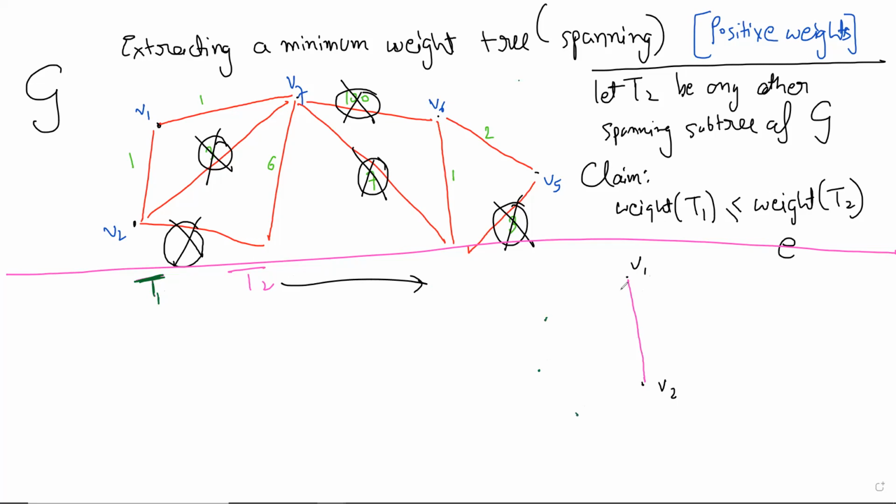So in T1, there is a path from V1 to V2, any length path, but there has to be a path. Is that right? In T1, there is a path from V1 to V2. And in T2, there is an edge from V1 to V2, a direct edge. Okay, I want to show that